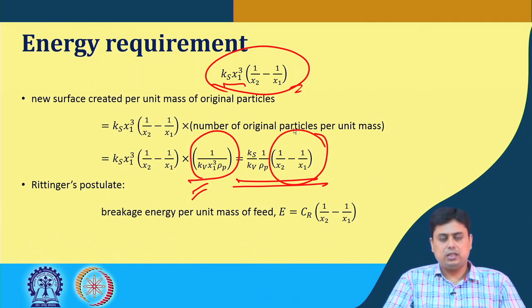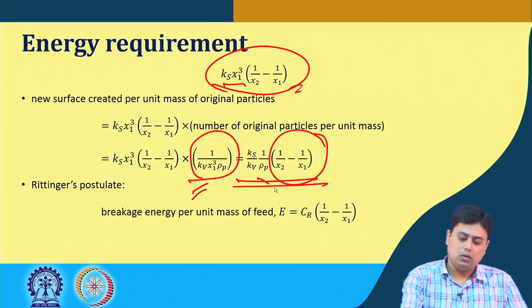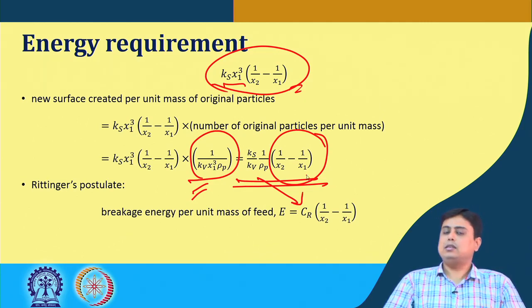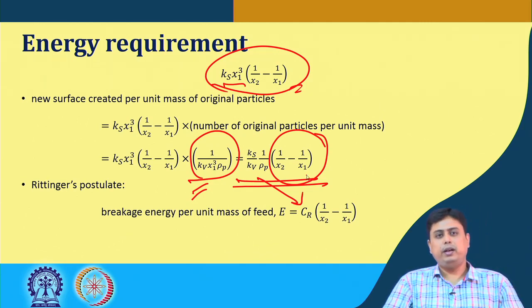So, as per Rittinger's postulate, the breakage energy per unit mass of feed E is equal to a constant term, because we have assumed Ks, Kv to be independent of the sizes.